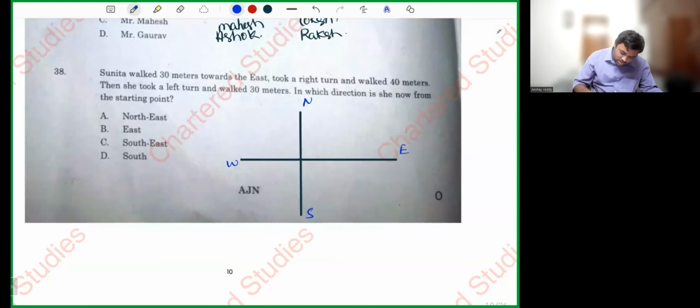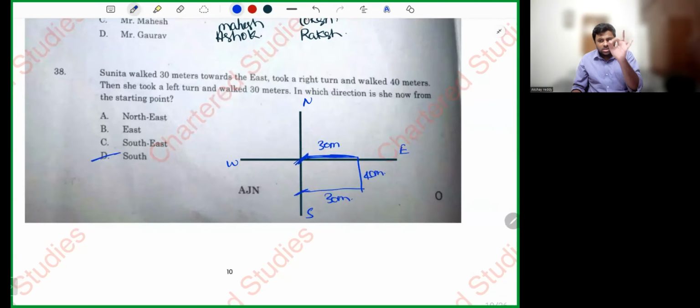Sunita walked 30 meters towards east. She took a right turn and walked 40 meters. Then she took a left turn and walked 30 meters. In which direction is she now from the starting point? This is the starting point. She's over here. She's in the south. Sunita is in the south from the starting point.